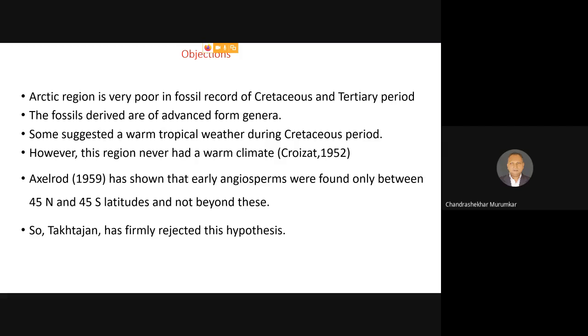There was one suggestion that in the Cretaceous period, a warm tropical climate was present in the Arctic region. This suggestion was made by Wagner, a phytogeographer. However, it has now been disproved by Crozat in 1952. He was a Czechoslovakian scientist. He proved that the Arctic region never had a warm climate just like the equator.